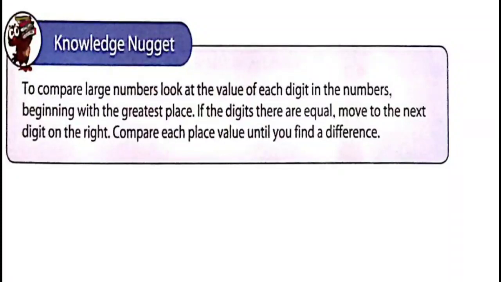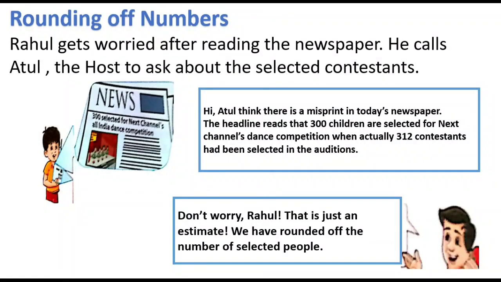You have to compare large numbers. Look at the value of each digit in the numbers, beginning with the greatest place. If the digits there are equal, move to the next digit on the right. Compare each place value until you find a difference. Let's move on to the next topic, rounding of numbers.